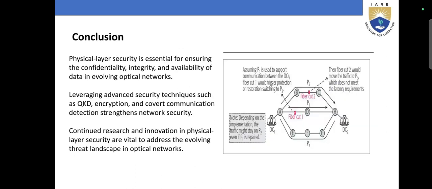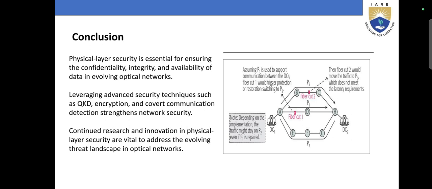Conclusion: physical layer security is essential for ensuring the confidentiality, integrity and availability of data in optical networks. Leveraging advanced security techniques such as QKD, encryption and covert communication detection strengthens network security. Continued research and innovation in physical layer security are vital to address the evolving threat landscape in optical networks.